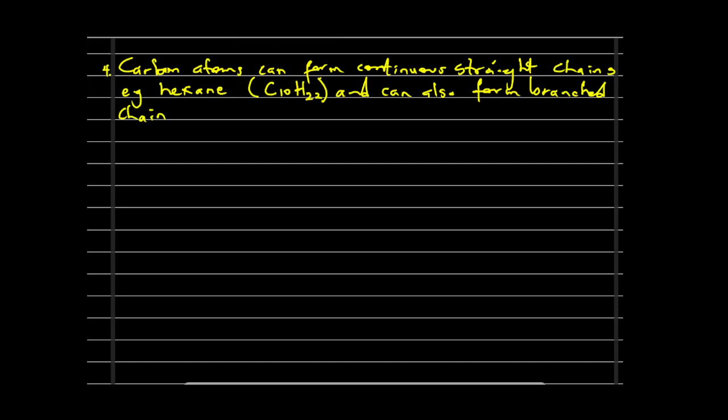As an example of the ones that we saw just now, branched chain, e.g. in 2-methyl pentane, the substance that we drew just now.